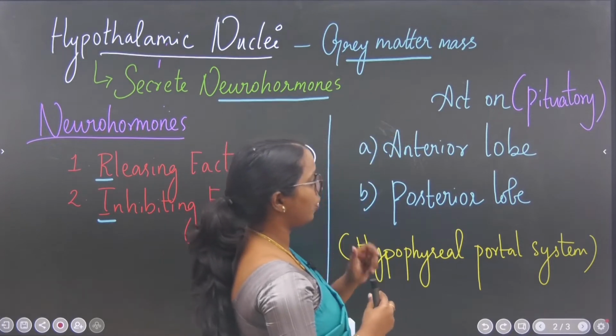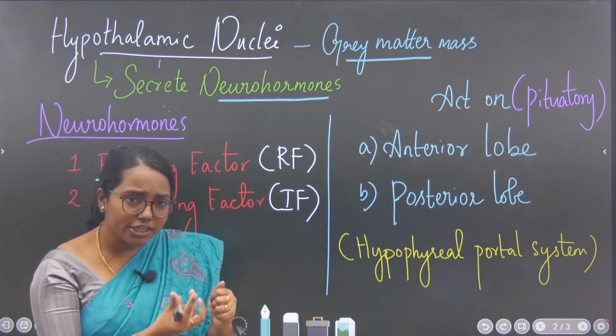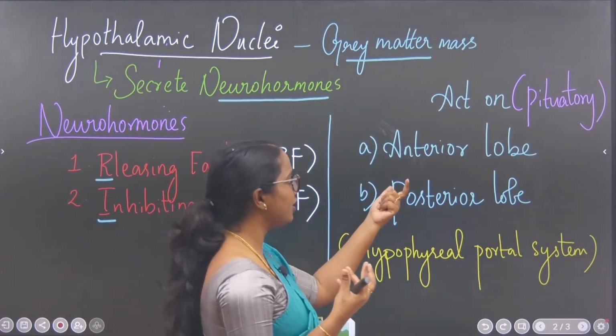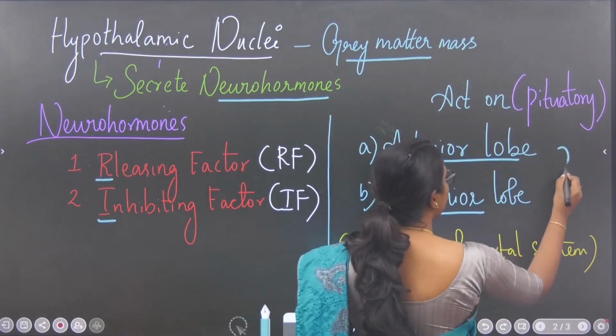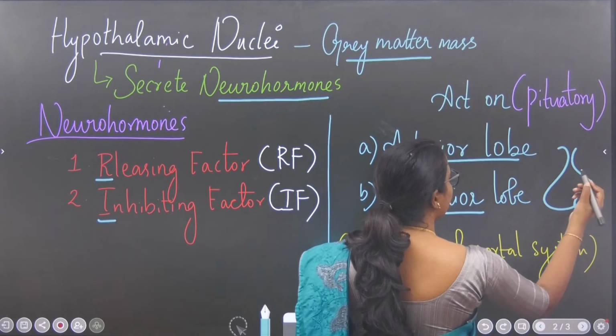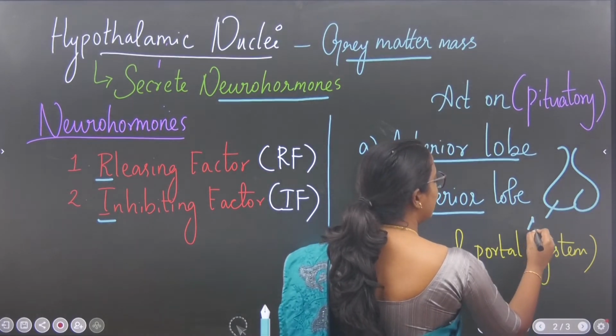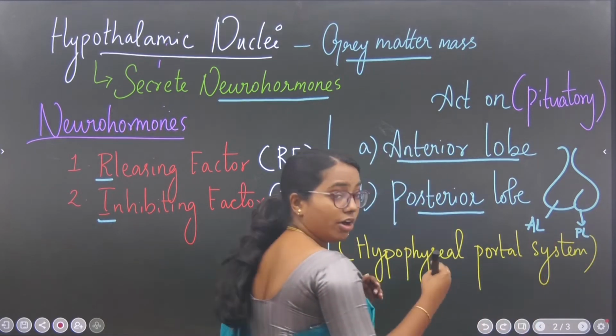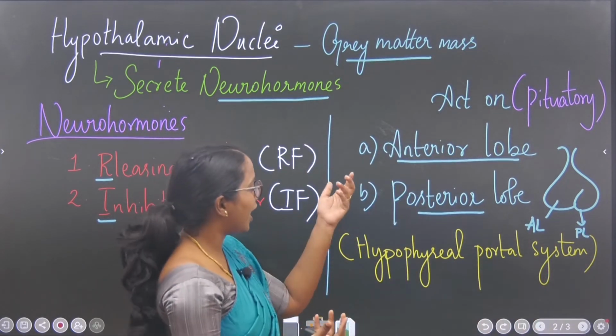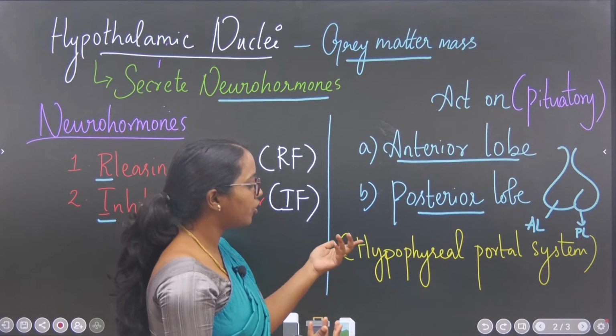Then it acts on, okay, இதுக்கு next hypothalamus ஓட continuation என்ன அப்படினு பாத்தீங்கன்னா pituitary gland. So இது எங்க ஆக்ட் பண்ணும் அப்படினா pituitary glandல once again we have two different lobes, which is anterior lobe and posterior lobe. So in the next video I'll be discussing pituitary only. Okay, anterior and posterior lobe of the pituitary.